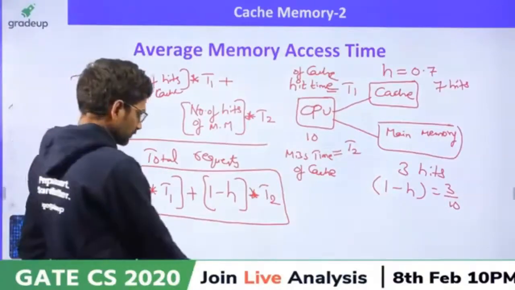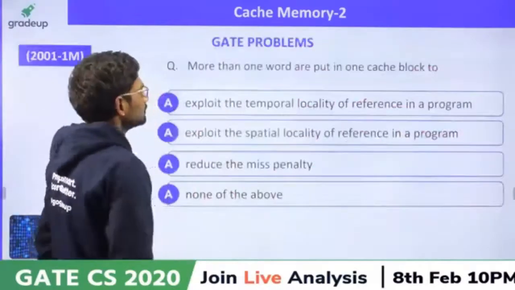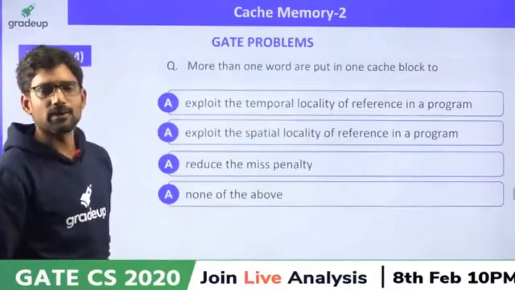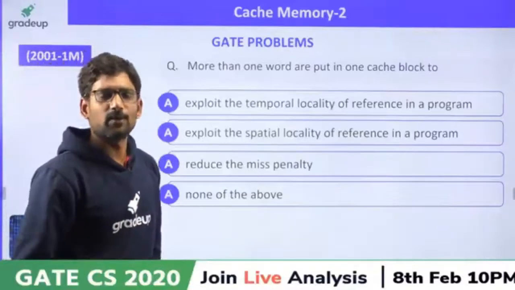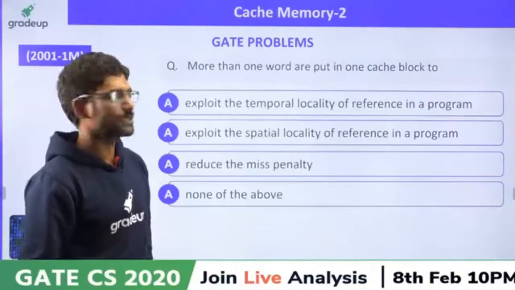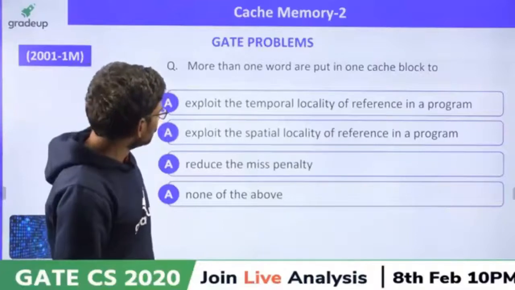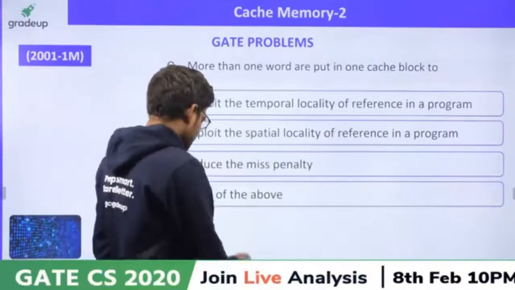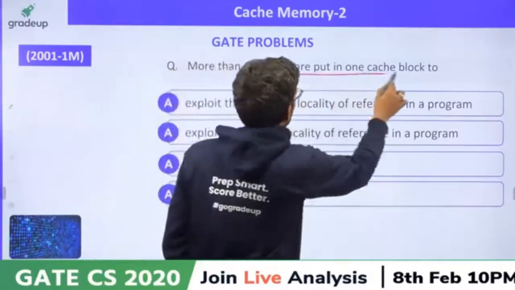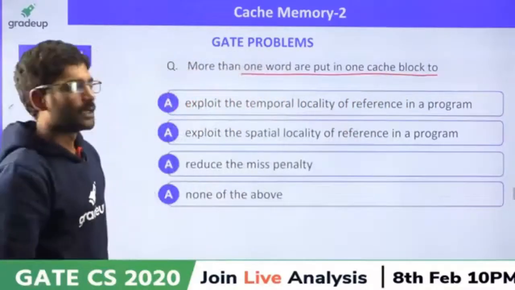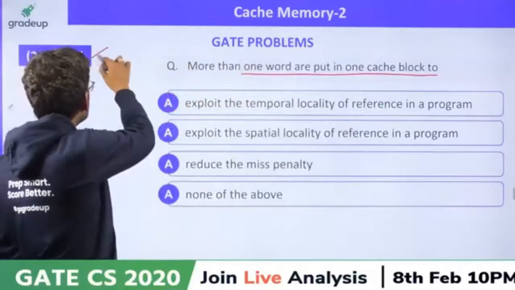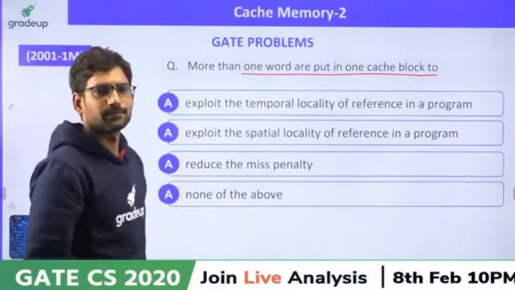Now, let us see GATE questions, then we move on to the next topic of cache memory. The first question is, more than one word is put in one cache block. Why? It is a 2001 GATE question for 1 mark.